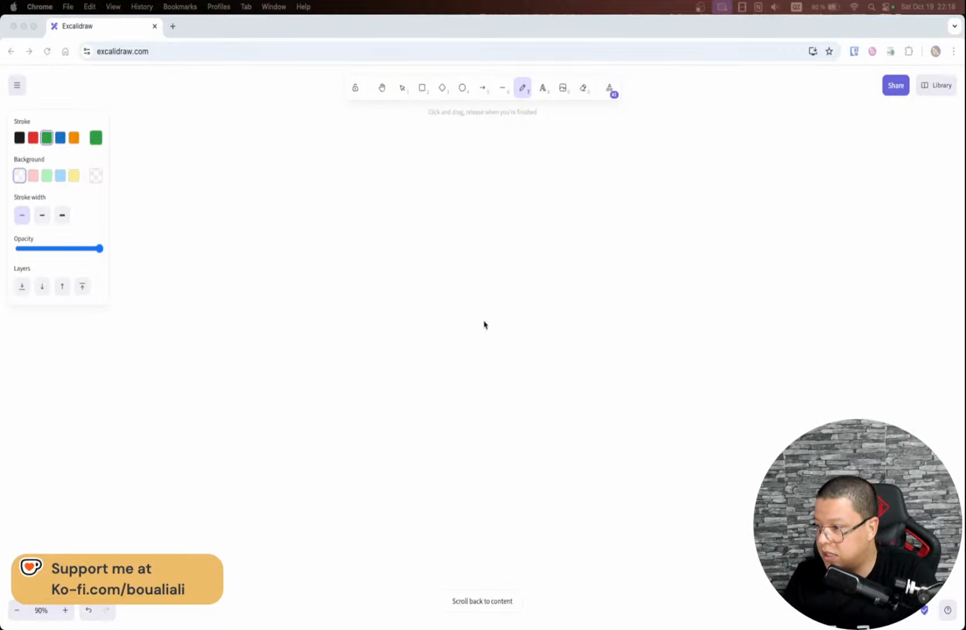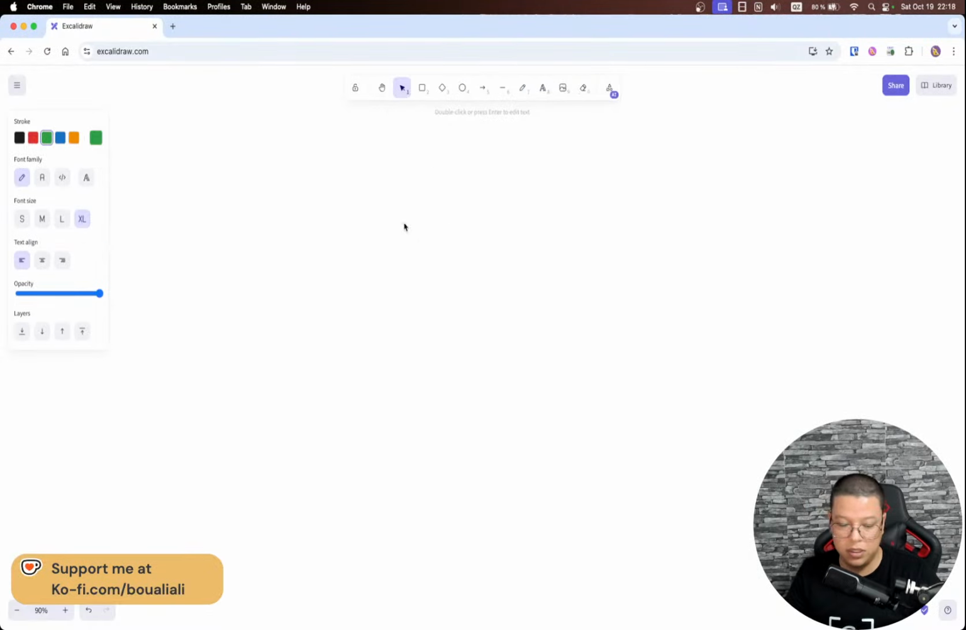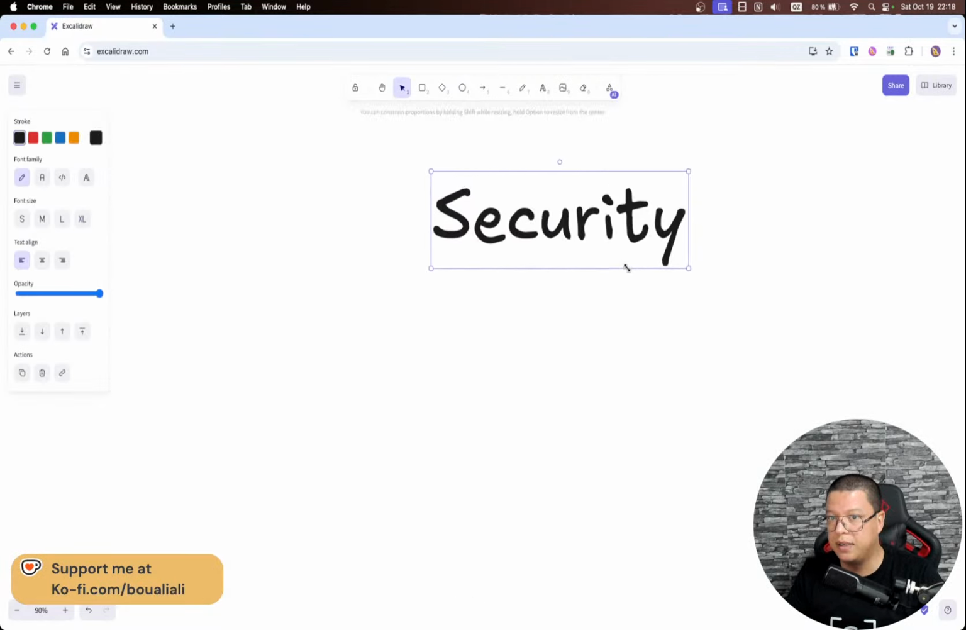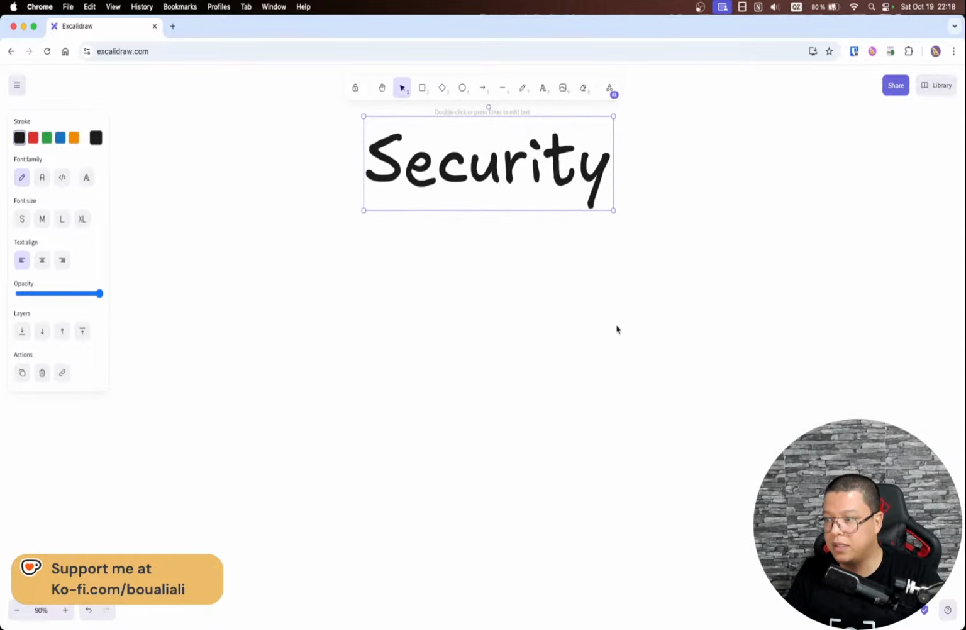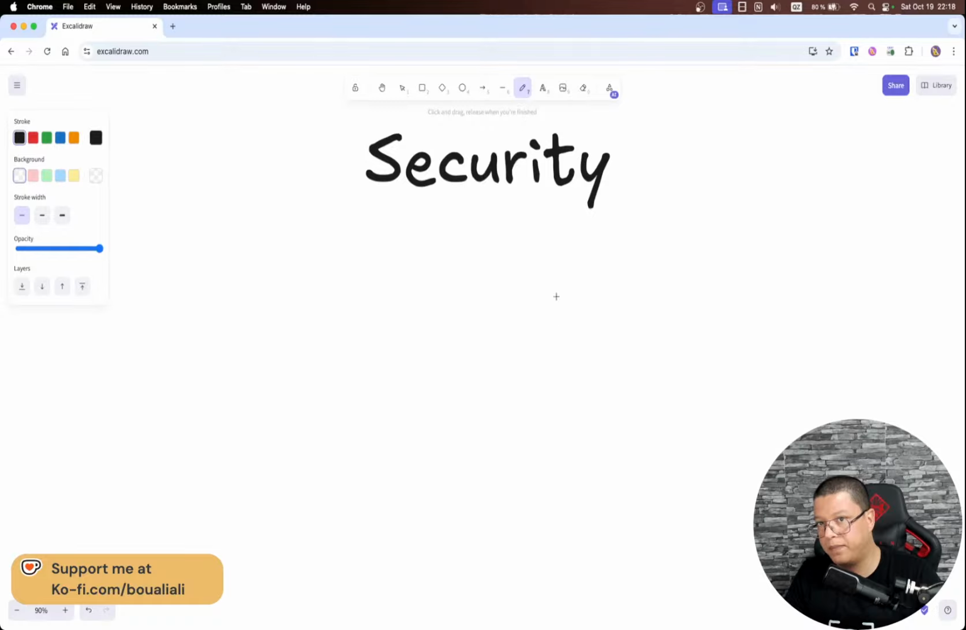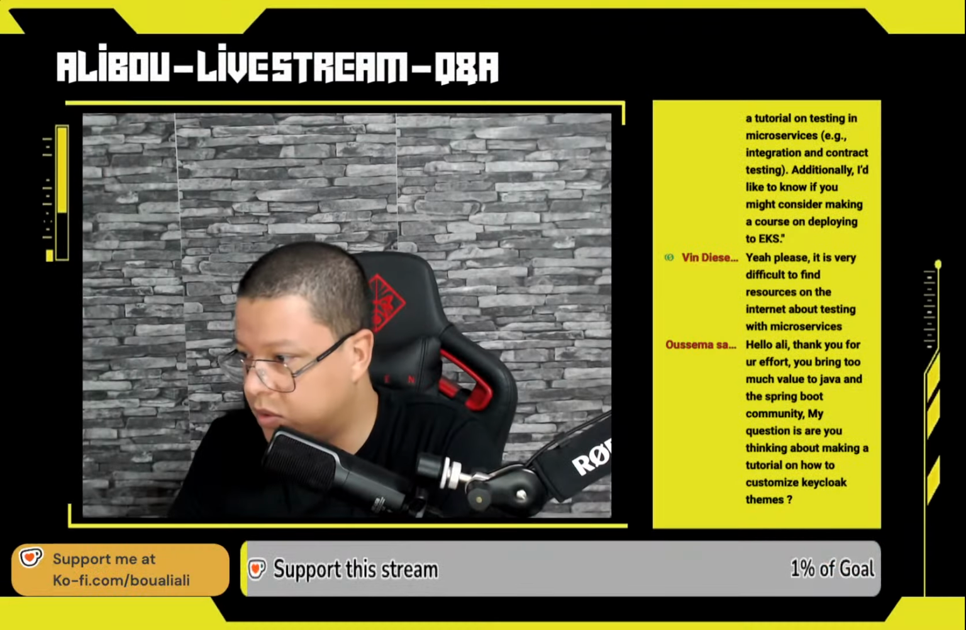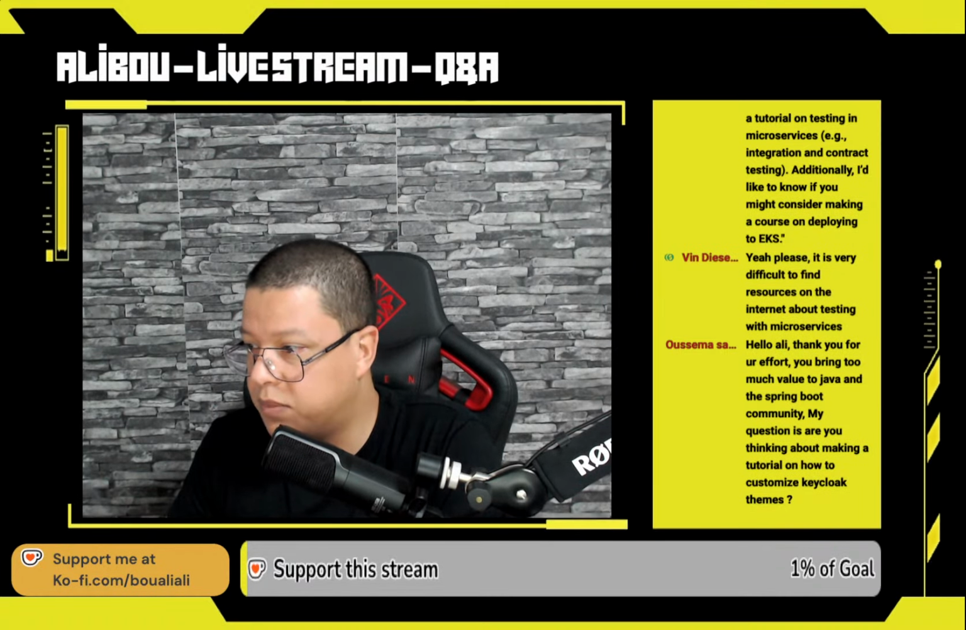All right, so now let's go back, and the next topic that I want to talk about is security within microservices. Security is an important topic. It is very, very important no matter what the architecture, whether it's microservices or any kind of application. I see one important question, which is also part of what we will talk about right now.